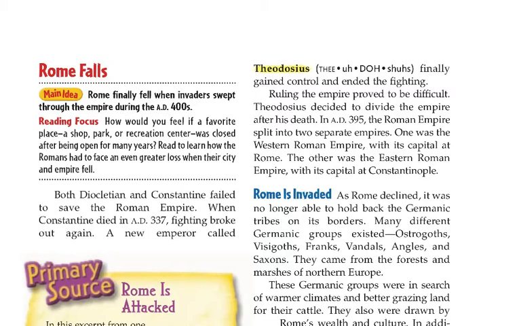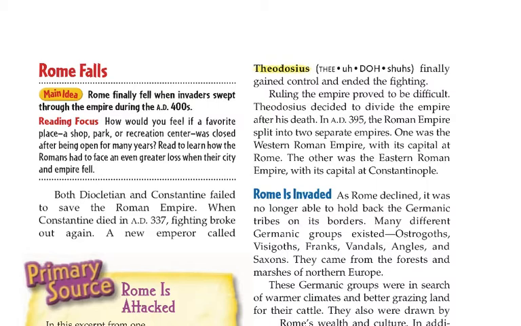Rome falls. Main idea: Rome finally fell when invaders swept through the empire during the AD 400s. Both Diocletian and Constantine failed to save the Roman Empire. When Constantine died in AD 337, fighting broke out again. A new emperor called Theodosius finally gained control and ended the fighting.